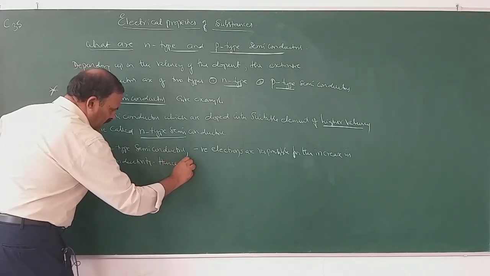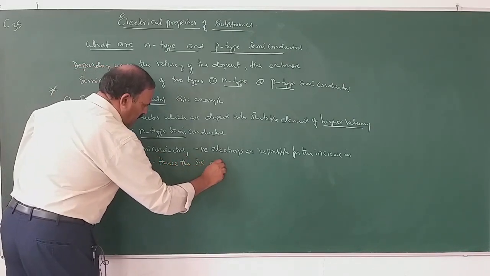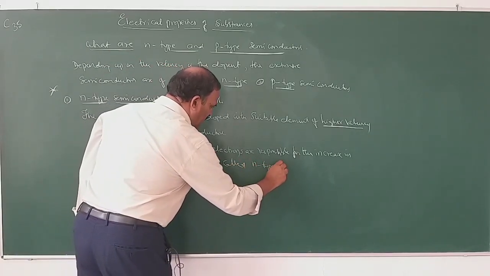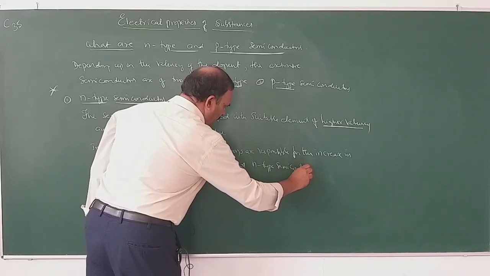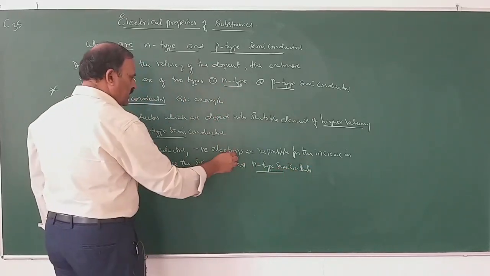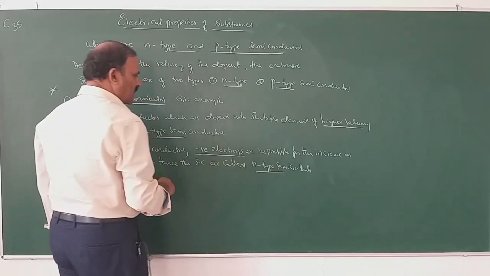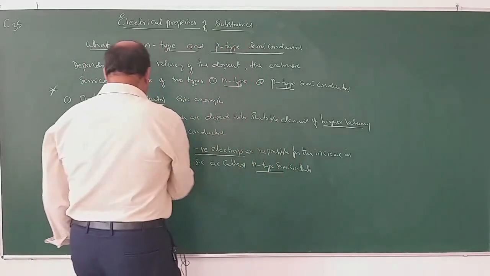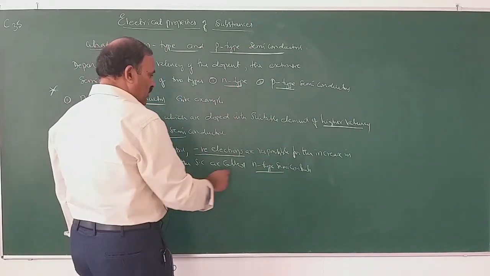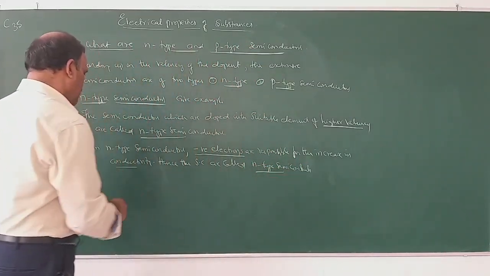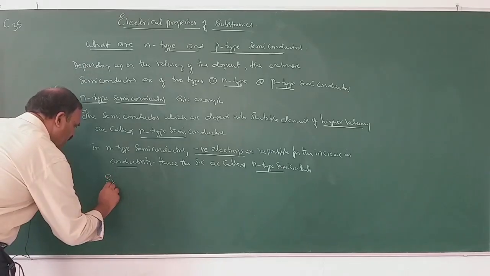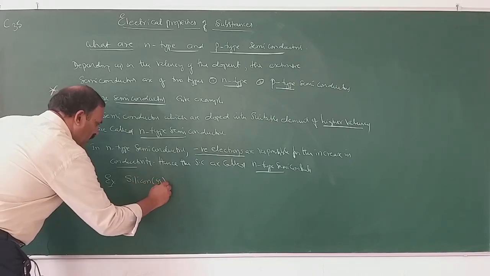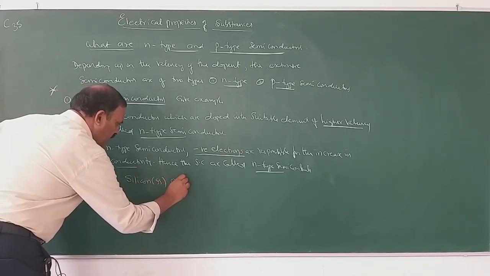Hence, the semiconductors are called n-type semiconductors. Example: silicon or germanium.